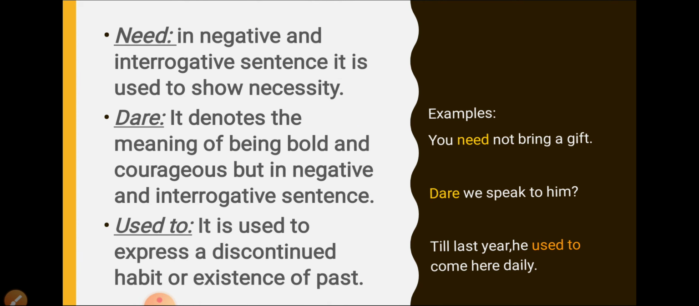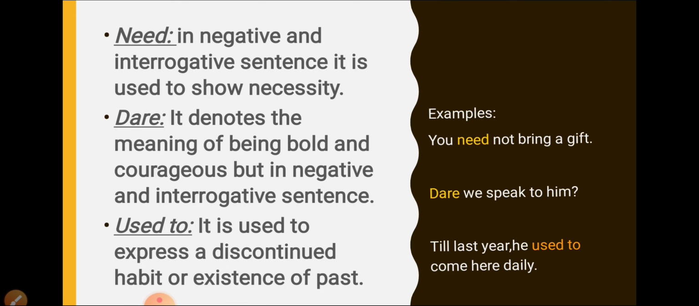So next comes need. Need expresses necessity, specifically in negative and interrogative sentences. Need is used as a modal. For example, you need not bring a gift. So there is no need to bring a gift. There is no necessity to bring a gift.